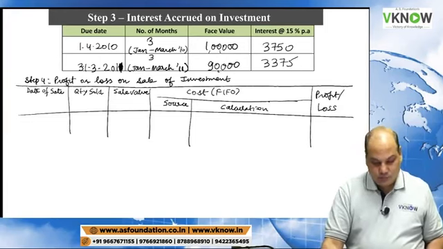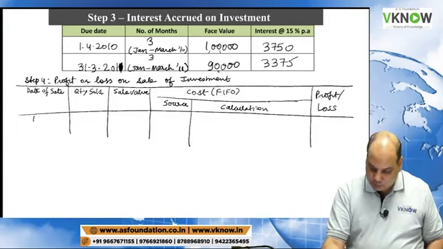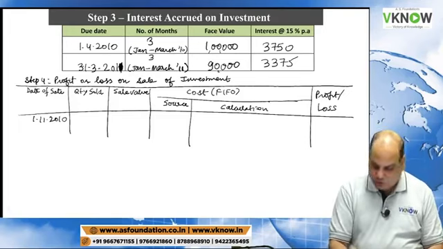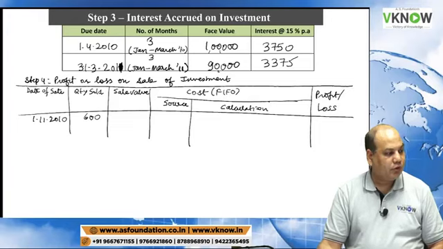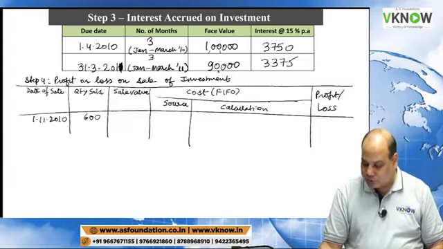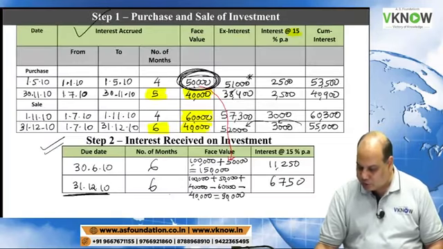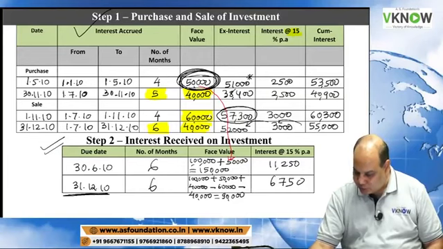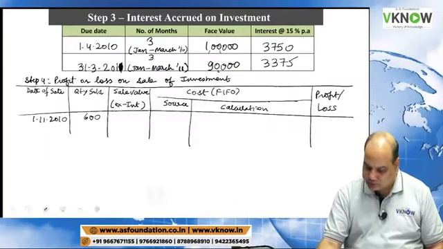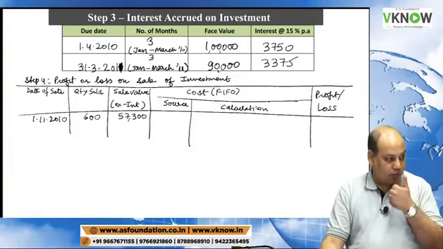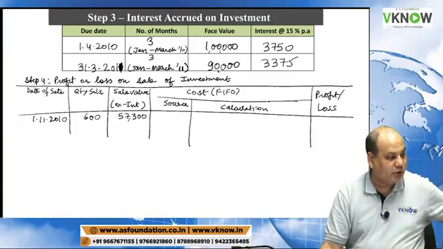Date of sale is 1st November 2010. First sale took place on 1st November 2010, and the quantity sold was 600. Sale value, we will take ex-interest amount. Go to previous working note. Sale value ex-interest amount is 57,300.